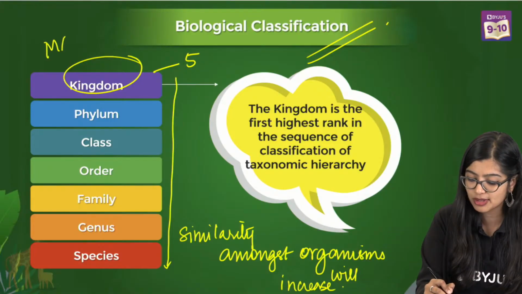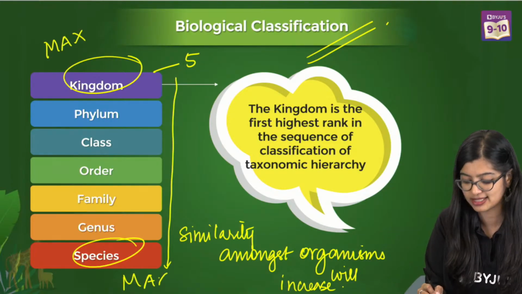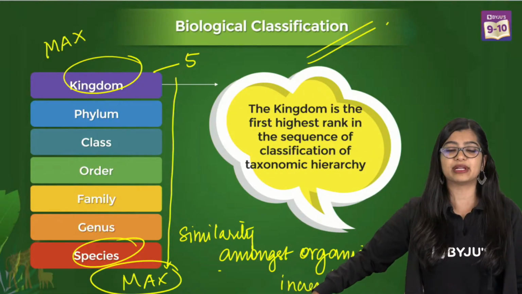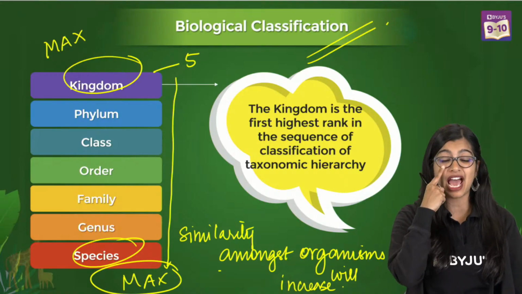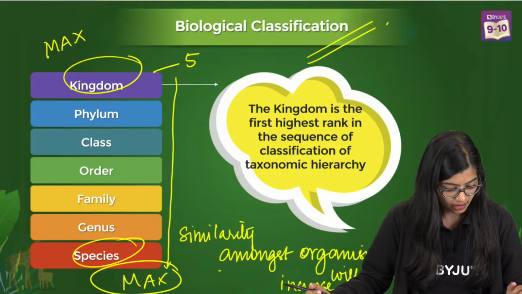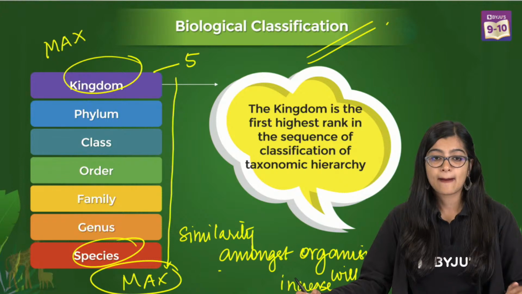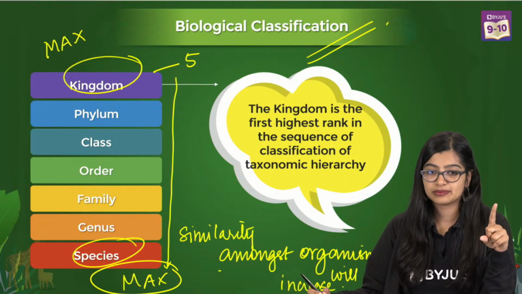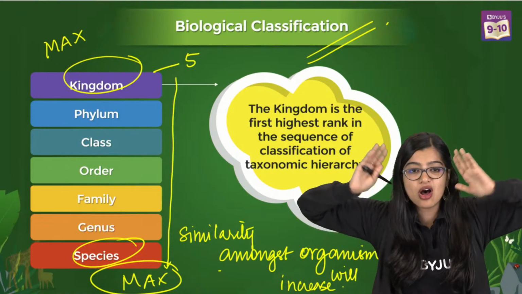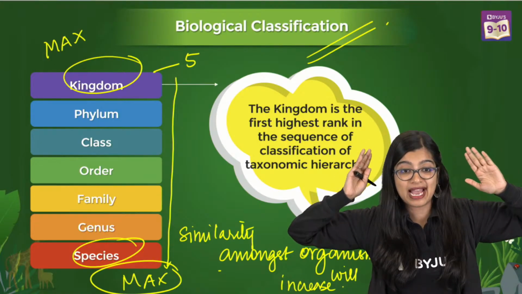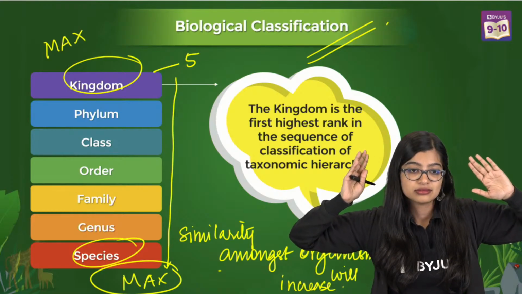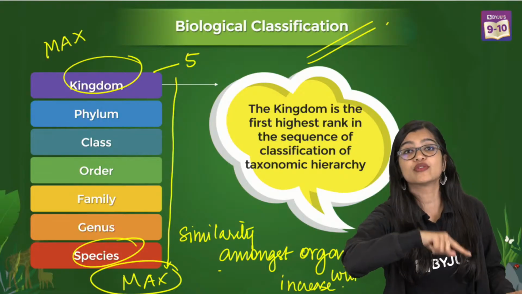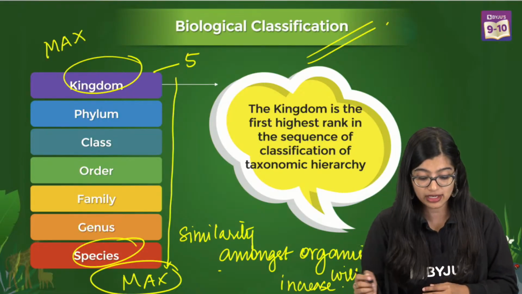Will kingdom show maximum similarity or will species show maximum similarity? Very quickly, in this order of increasing similarity, which will have maximum similarity? Everyone, quickly. Kingdom or species? See, I am telling you, kingdom has all the animals. So will kingdom show maximum similarity? No. Those of you who said species, you are correct. But those of you who said kingdom, the answer is wrong, and I'll tell you why.